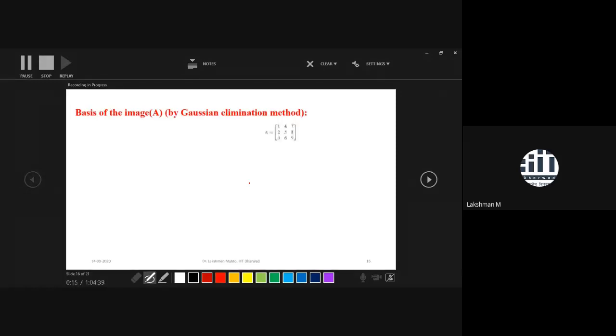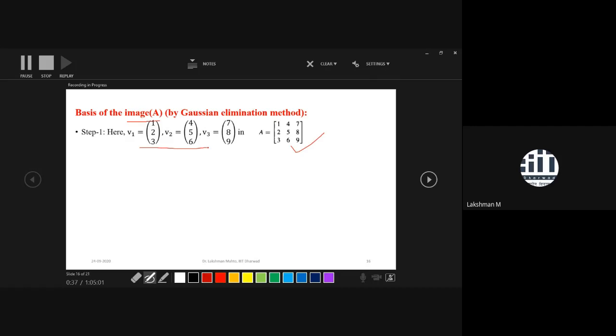Again, I'm taking one example. This is the transformation on a matrix. With respect to that, we first define the image of A as a subspace of this transformation. The procedure is the same as what we went through while finding the image of A, and at last there would be one additional step in order to find the basis.